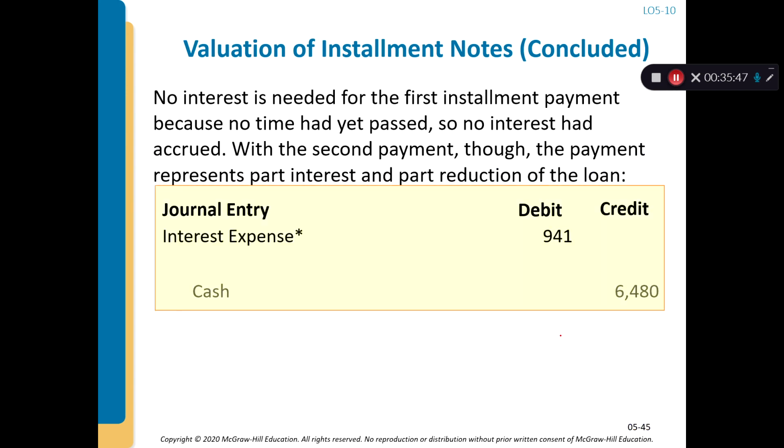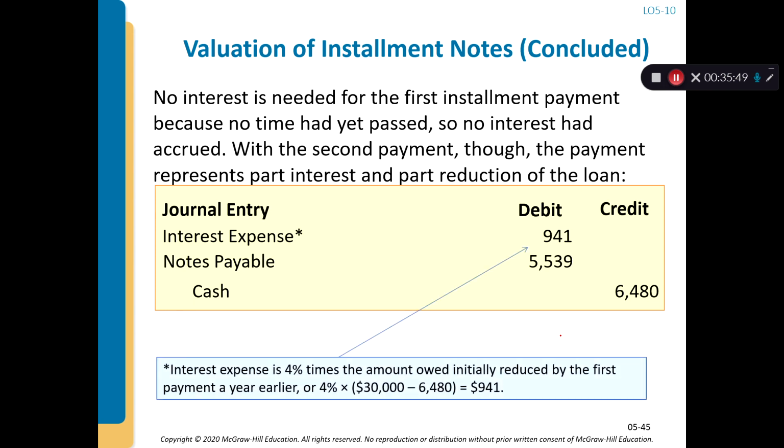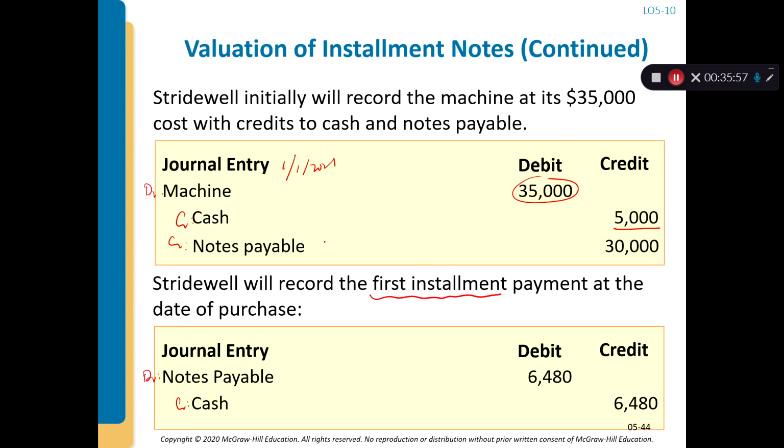And then there's no interest needed for the first installment payment because no time has yet passed. Because with annuity due, you pay the first payment on January 1st, 2021, the same day you purchase the machine. That means you don't have interest.